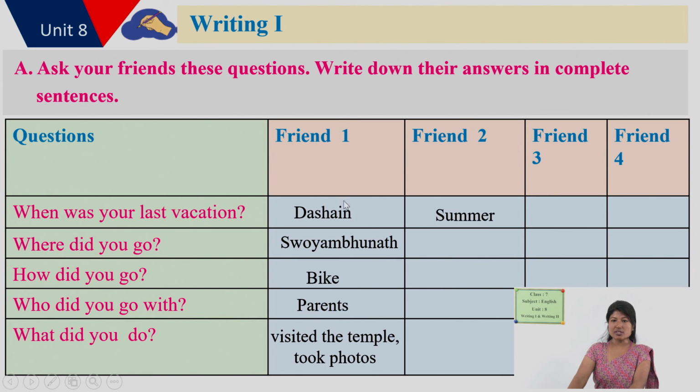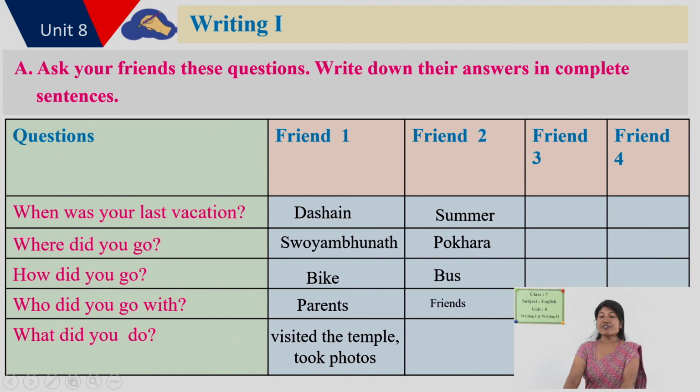One more example, friend 2. When was the vacation? Summer, or summertime. Summer vacation. And where did you go in the summer vacation? Place name: Pokhara. How did you go? By bus. Who did you go with? Friends, or you can say classmates. What did you do there? Boating, observing views, and some more activities your friend could answer.